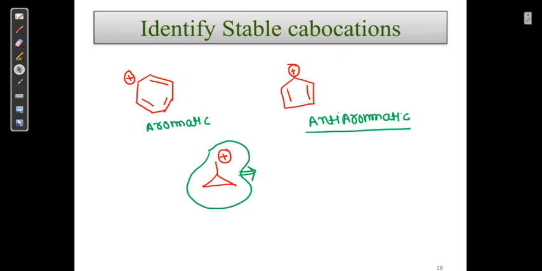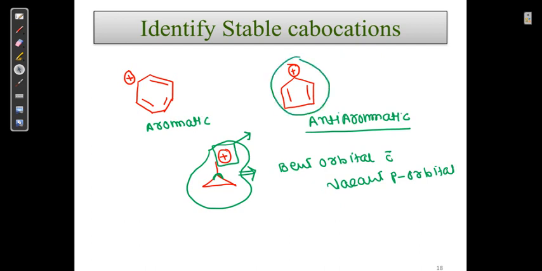According to angle strain, 3-membered rings are unstable. So here the sp3 orbital will be in bent form. So this is a special type of resonance of bent orbital with a vacant p orbital. Now what is the vacant p orbital and where does it come from? This is the vacant p orbital, I can see. So for the stability, this special resonance of bent orbitals happens. This one will be highly unstable. This acquires first rank, this acquires second rank, this acquires third rank, because in this the bent orbitals undergo resonance with the vacant orbital.